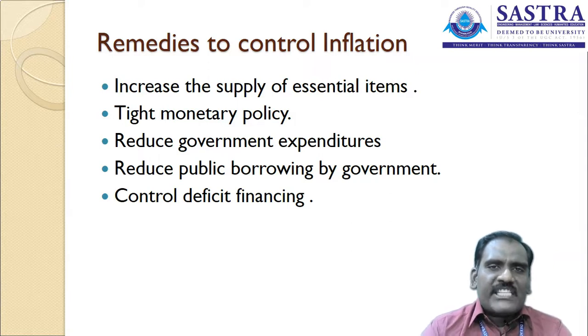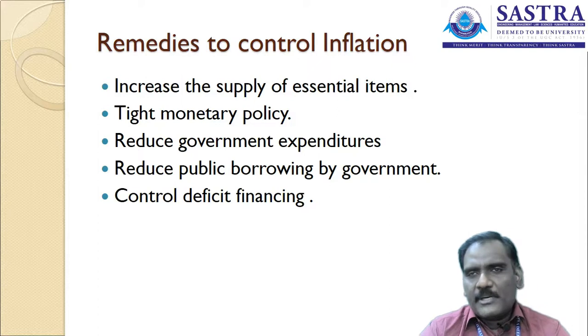So too much money circulation can also be a problem to the country. So we need to tighten the monetary policy. Another remedy to control inflation is to reduce government expenditure.